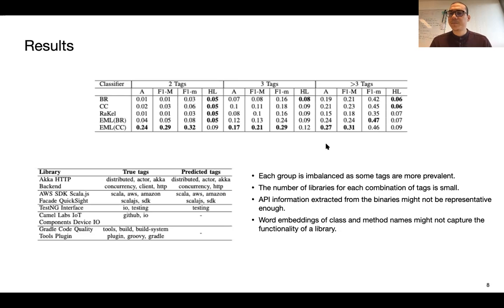We know that machine learning classifiers do not perform well when the data is small. API information extracted from the binaries might not be very representative because we only focus on the public API of the libraries. And finally, word embeddings of class and method names might not capture the functionality of a library.